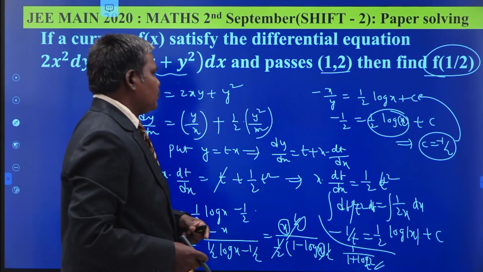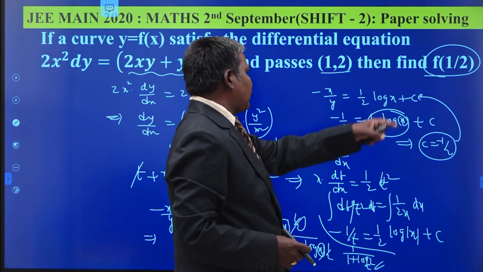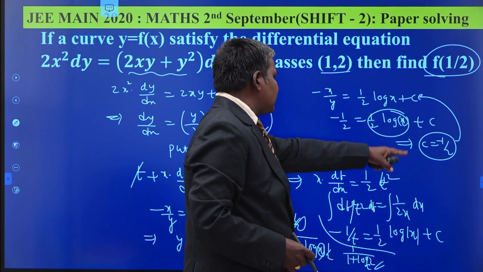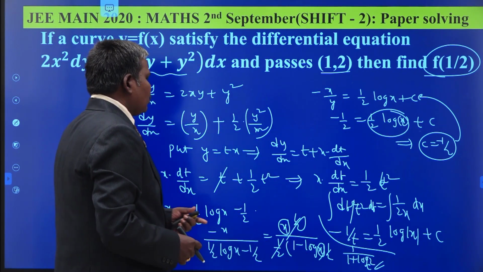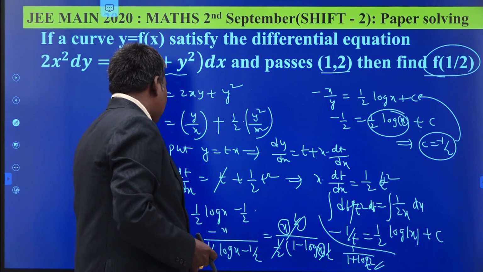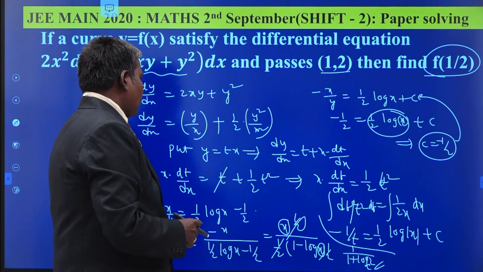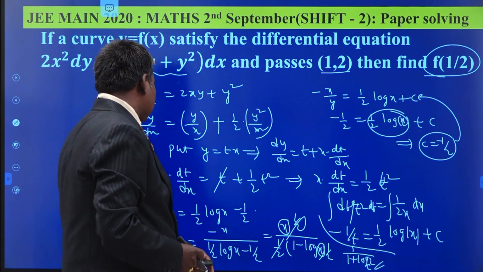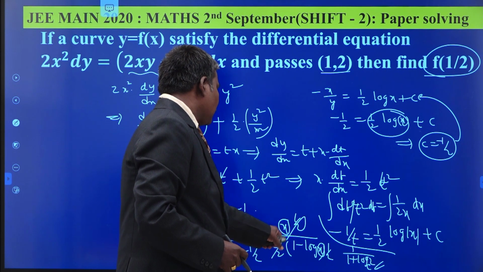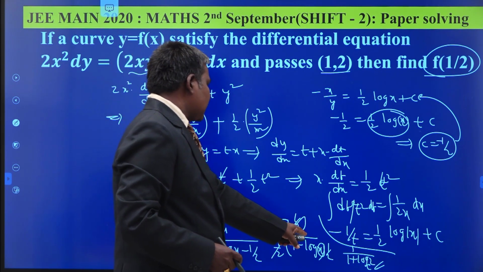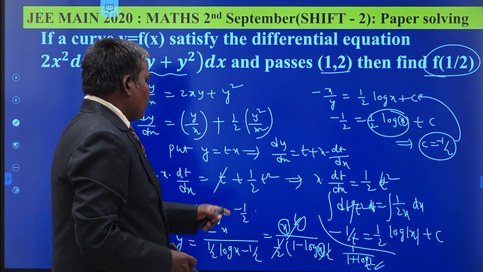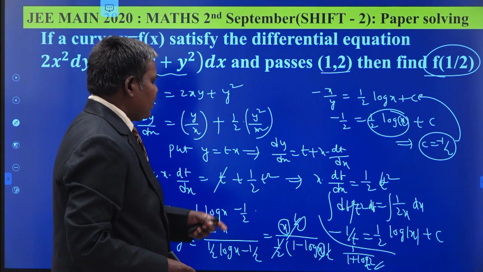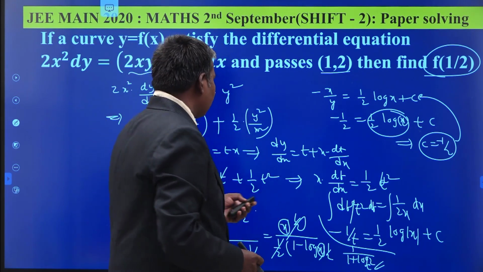So see the calculation once again here. Minus x by y is equal to 1 by 2 log x plus c. Minus 1 by 2 times of 1 by 2 log 1, 0. C is equal to minus 1 by 2. Substitute c equal to minus 1 by 2, we get the solution: y is equal to minus x by (1 by 2 log x minus 1 by 2). Take minus common, that is 1 by 2 times of x, 1 minus log x here. 1 by 2 gets cancelled. Replace the x by 1 by 2 here. We obtain 1 by (1 minus log half). Log half means minus log 2, so minus half minus plus, 1 by (1 plus log 2 to the base e). Okay.